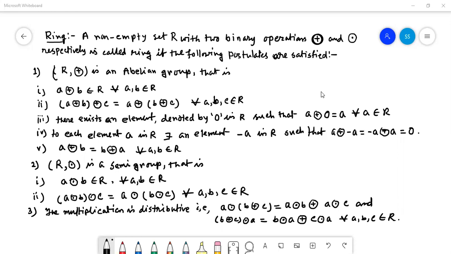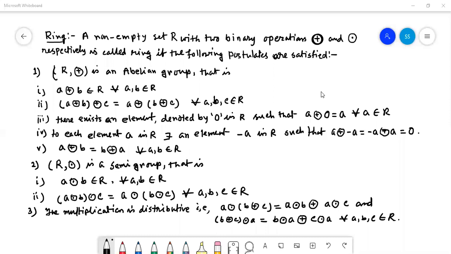So we are going for our definition of ring. A ring means a non-empty set R with two binary operations, plus within a circle and dot within a circle. Plus means addition, dot means multiplication. We are taking it like that. Respectively, it is called a ring if the following postulates are satisfied. Number one, (R, +) is an abelian group.